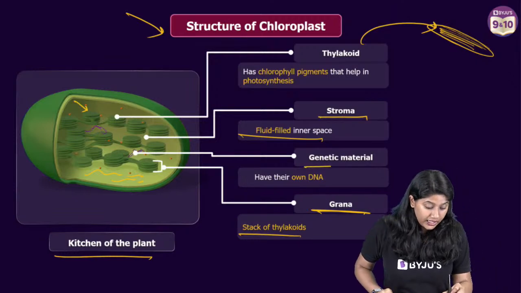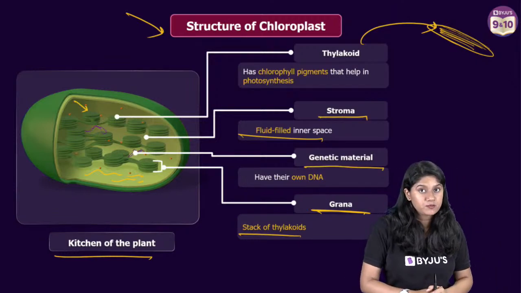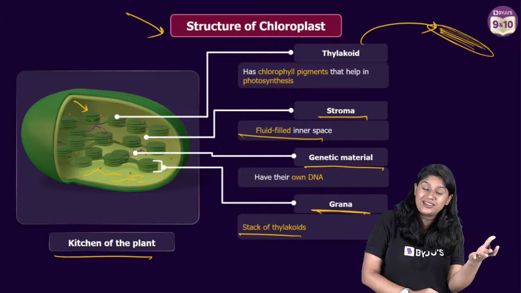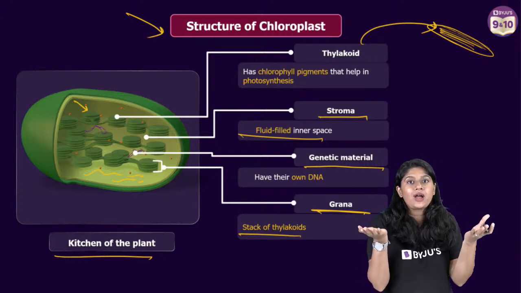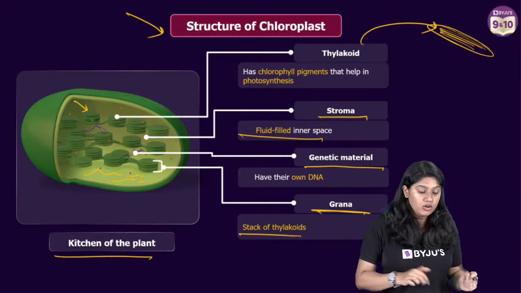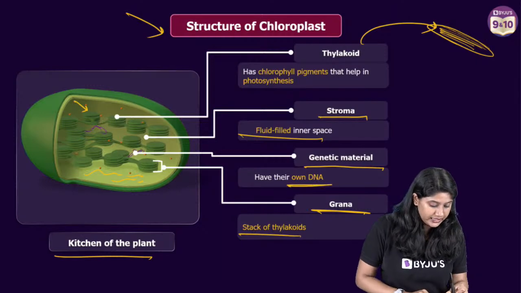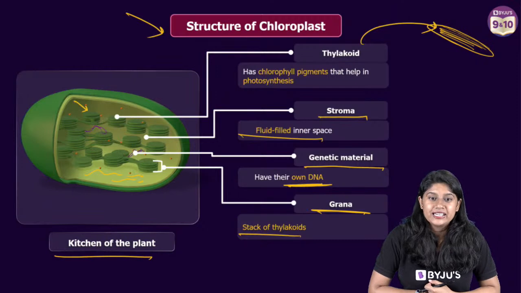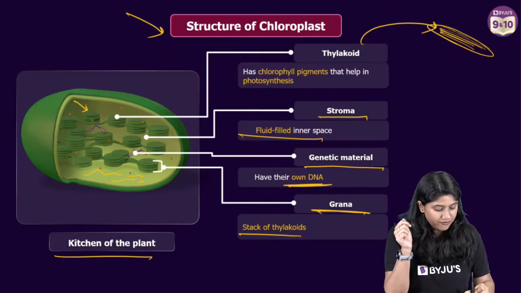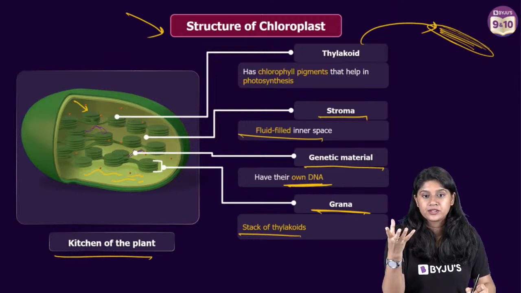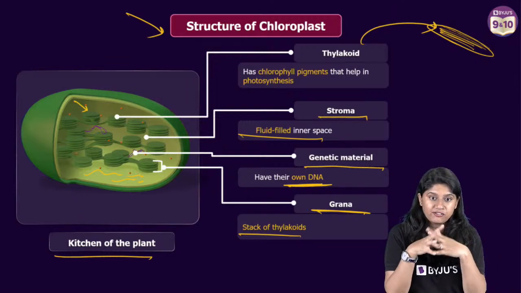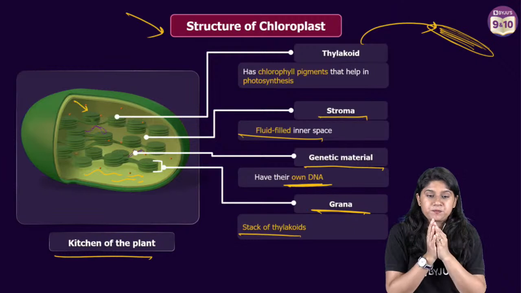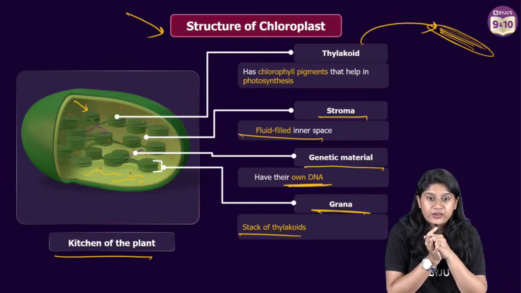And they also have genetic material. Just like mitochondria have their own DNA, plastids also have their own DNA. So chloroplast has its own DNA. Everyone, are we clear? One stack is called a granum, and of course, if we have more, we call them grana. Very good, awesome.